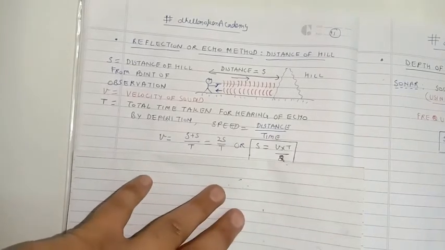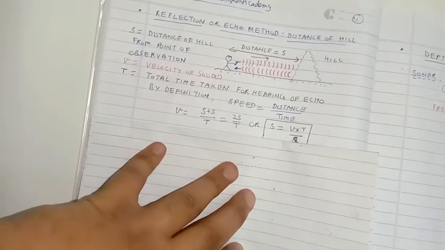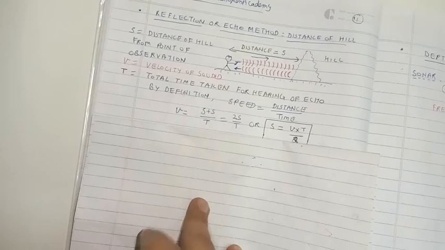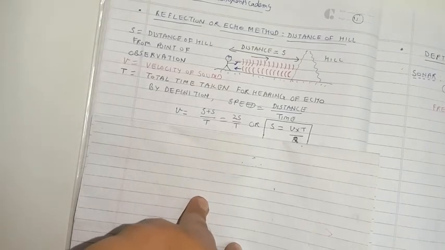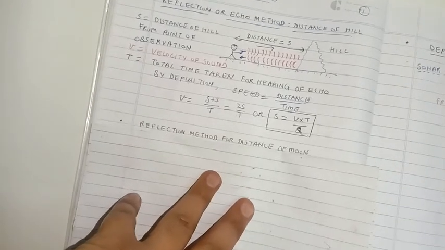We know that the standard value of the speed of sound in air is around 350 meters per second. So if we are able to measure the time taken for hearing of the echo, we will be able to measure the distance of the hill.